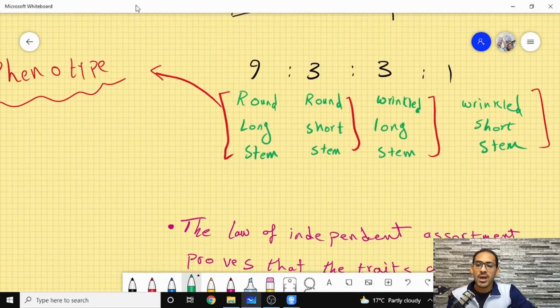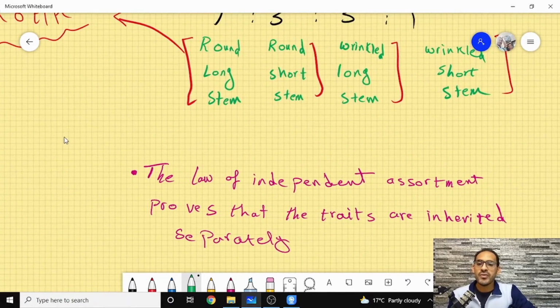Okay, so the law of independent assortment proved that these traits are inherited separately from one another. It is not necessarily that you will find a trait that is always accompanied by another trait. That is for another case, and that's for another episode that we are going to talk about. So what Mendel did was a breakthrough for all of us to understand how the genes and how the traits are actually being proven and how these traits are being developed.